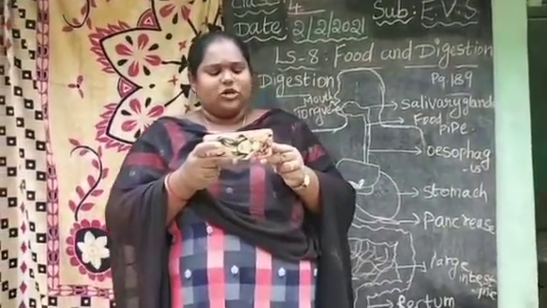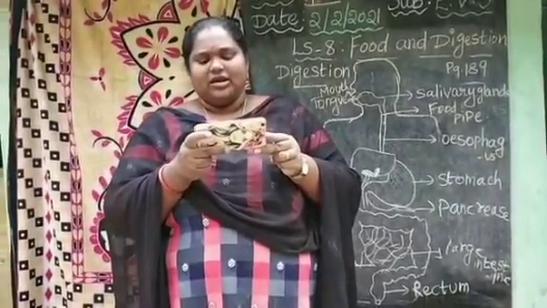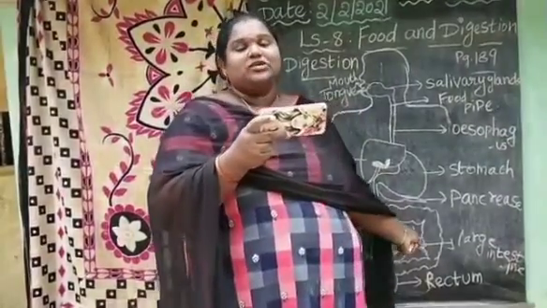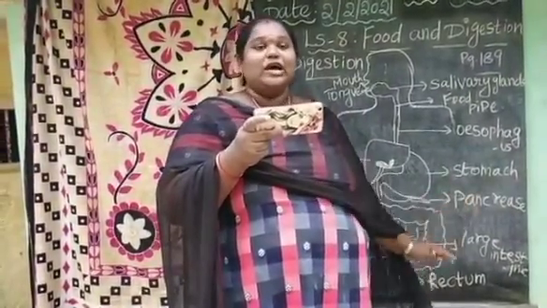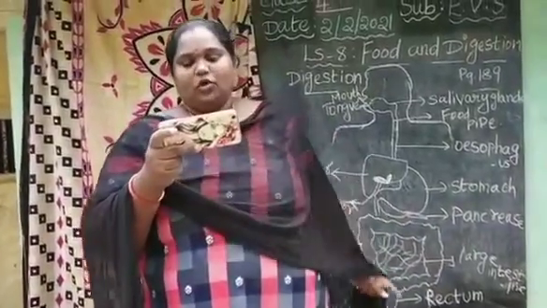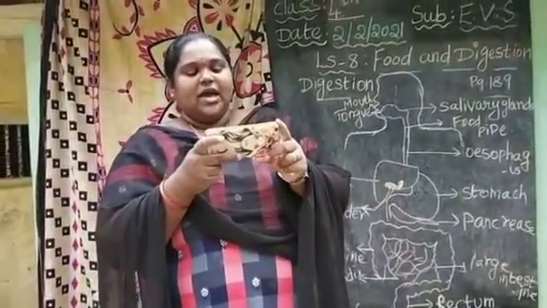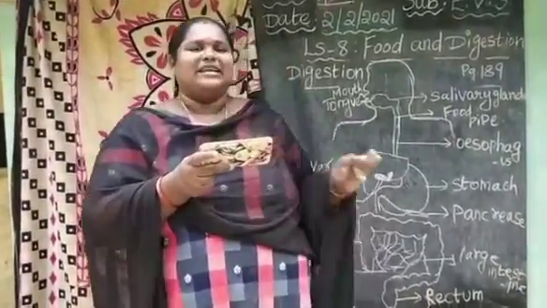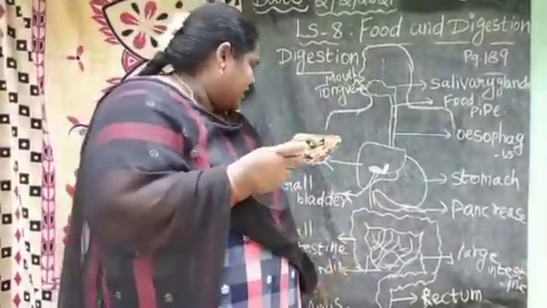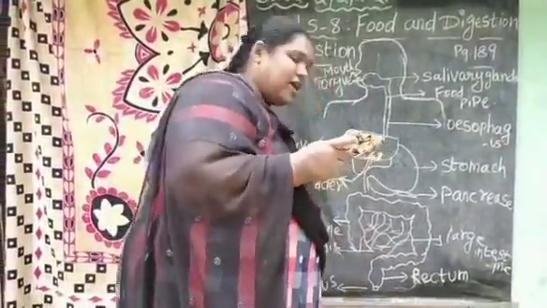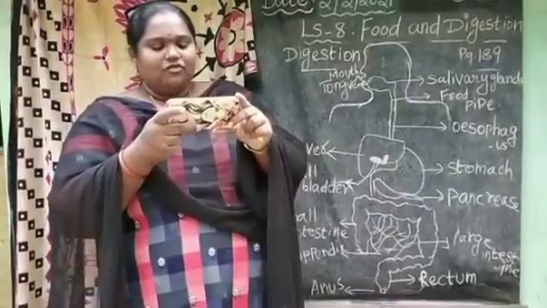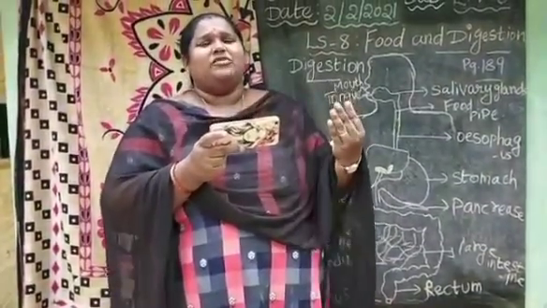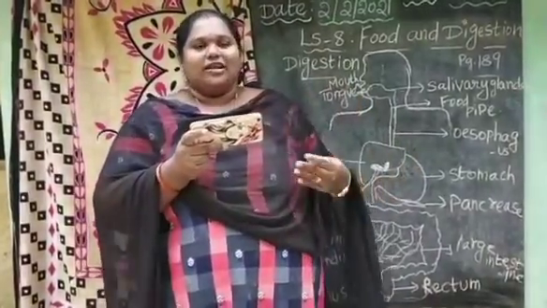The blood vessels in the walls of the large intestine absorb the extra water and carry it to the kidneys. 2 kidneys are there in our body. And the semi-solid waste is passed out through the anus. So after complete digestion, the semi-solid waste will pass through the anus when we go to the toilet in the morning.